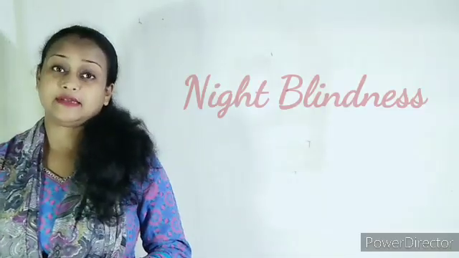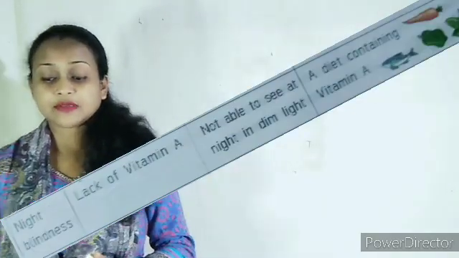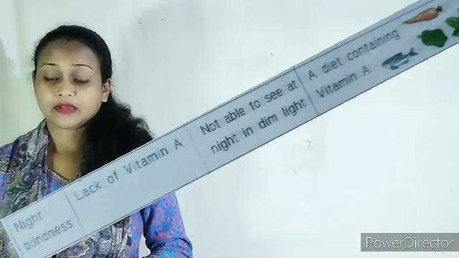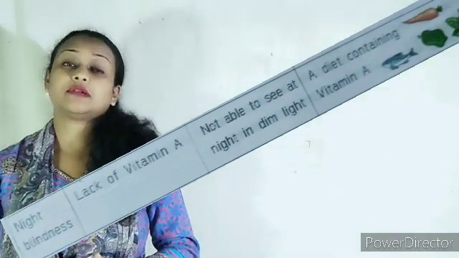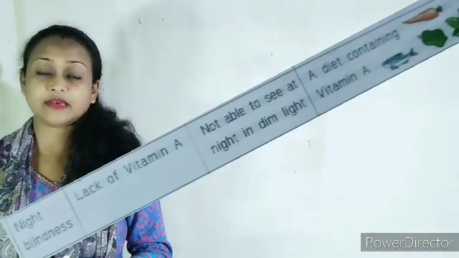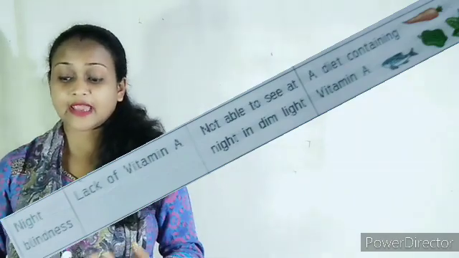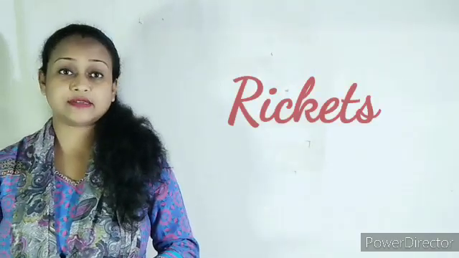The next deficiency disease we will be talking about is night blindness. It is caused due to the lack of vitamin A. The symptom is that a person is not able to see in dim light. The person suffering from night blindness should take a diet rich in vitamin A, like carrot, papaya, fish, spinach, and so on.